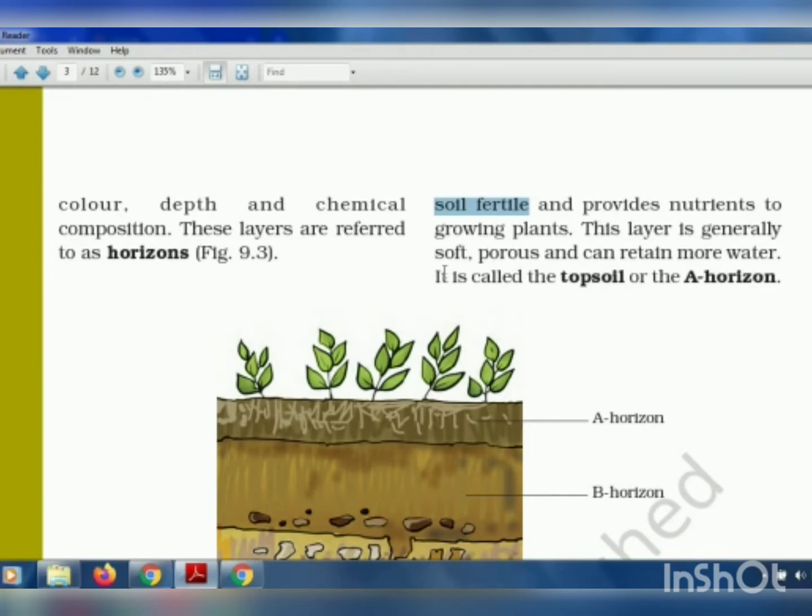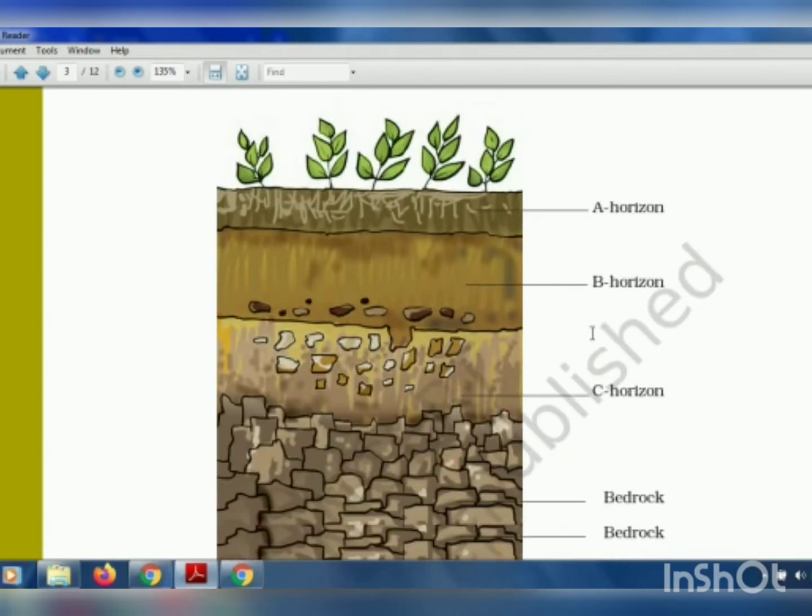This layer is generally soft. Soft means there is a gap between the soil particles, and it is porous. Porous means the water can easily pass through each particle of that soil and it can retain more water. So a larger amount of water can be held by that soil for a long time. So this upper horizon is called the A horizon, or the topsoil.